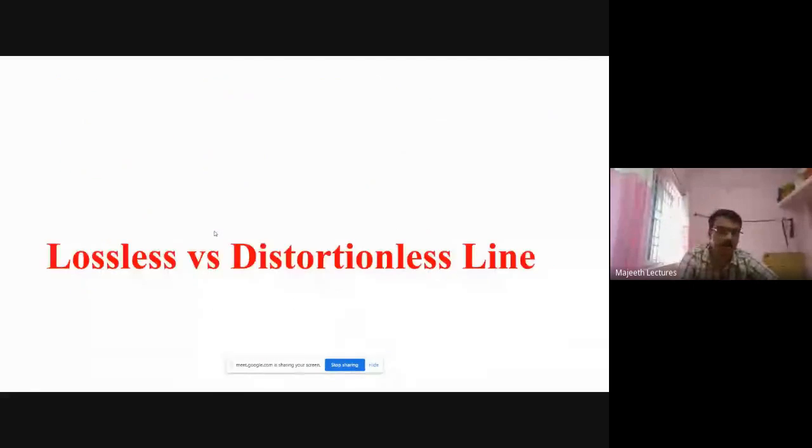Okay, fine. Next we will talk about lossless and distortionless lines. These are some types of transmission lines. Let us see what is a lossless line and a distortionless line. From here, the important things are starting. This is the fundamental thing we must know. Hereafter, the real thing comes. First one is, what is a lossless line? A line with the following characteristics is known as a lossless line.